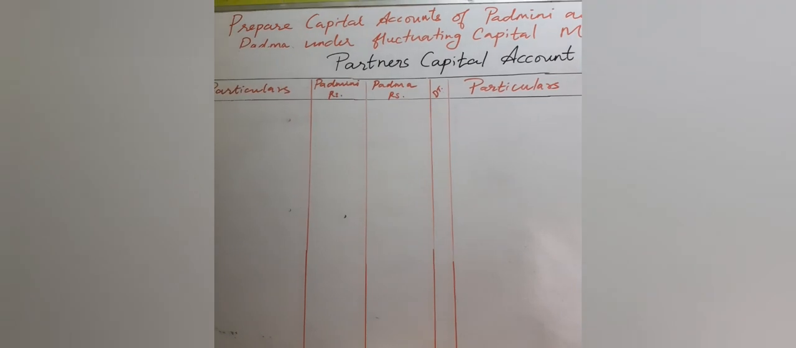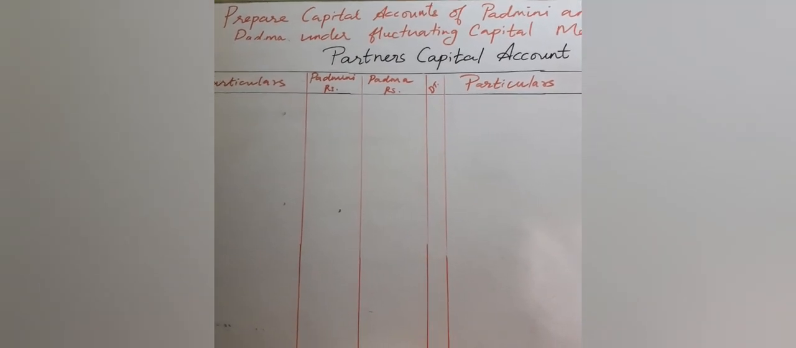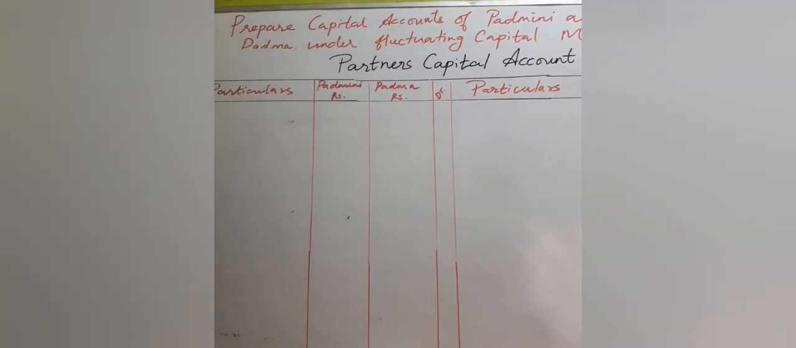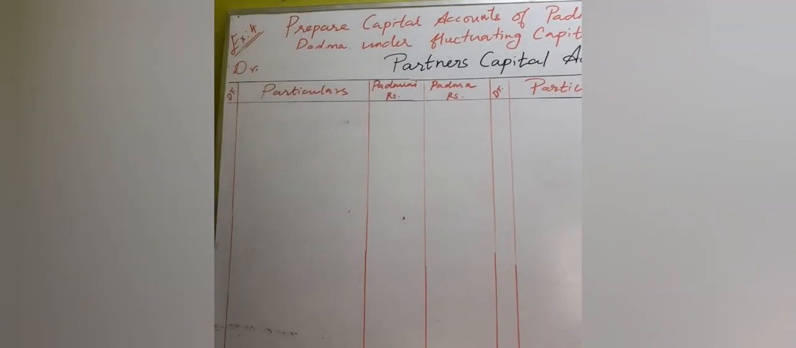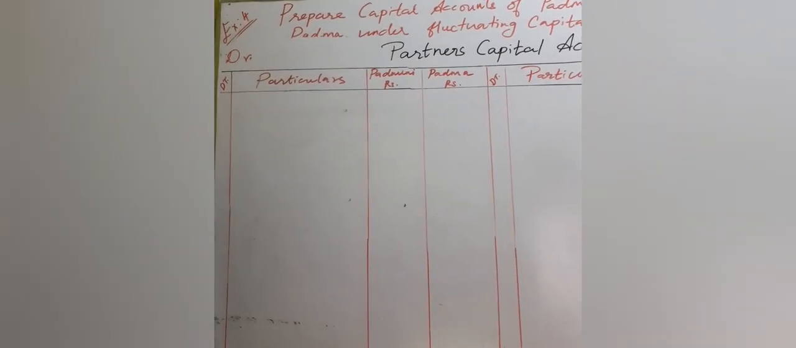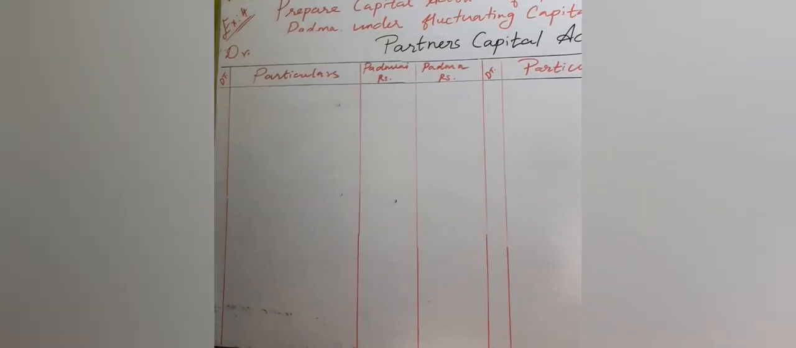Students, now this is the solution for exercise 4. Prepare capital account of Padmini and Padma under fluctuating capital method. So we have opened the partners capital account. See the heading I have given, date, particulars, Padmini and Padma on the debit side. Similarly, date, particulars, Padmini and Padma on the credit side I have given. So keep the question with you, children, then only you can understand the sum.